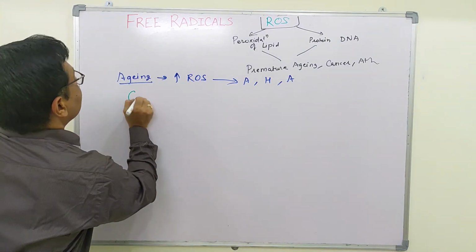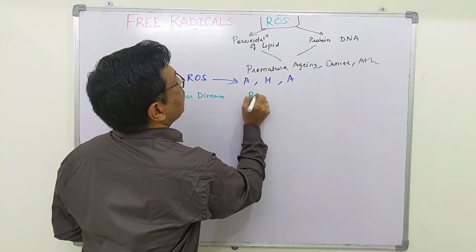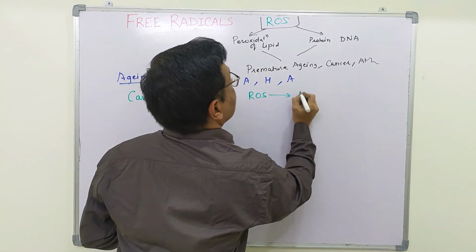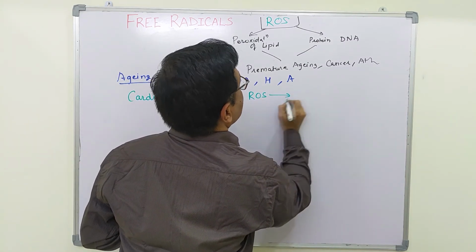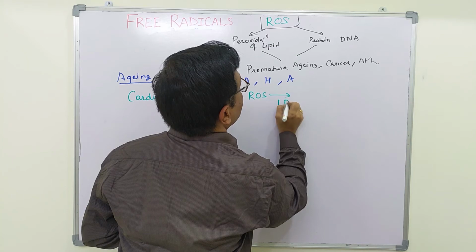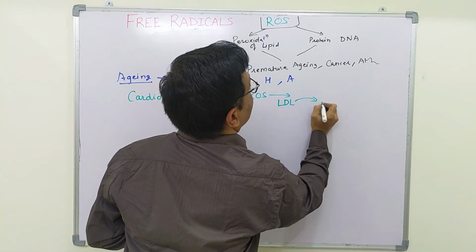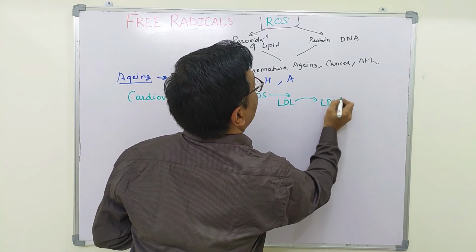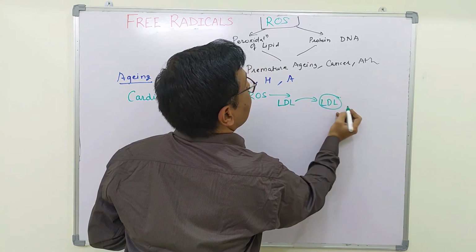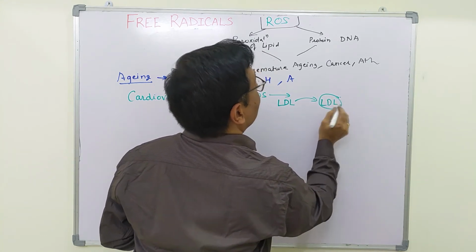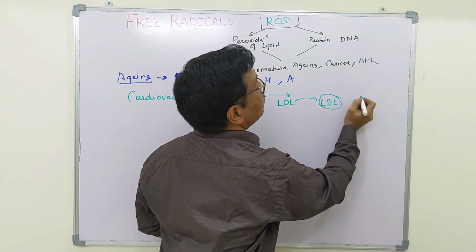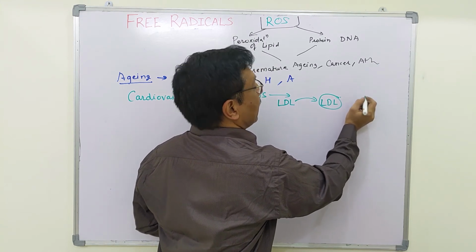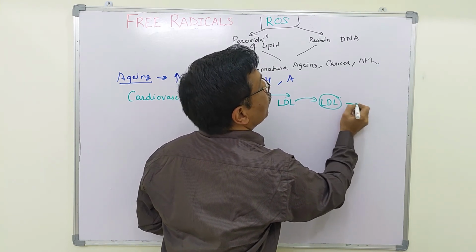In case of cardiovascular diseases, reactive oxygen species, as we have explained, will convert LDL into oxidized LDL. This oxidized LDL is identified as a foreign molecule and is scavenged by phagocytes, which are converted into foam cells.